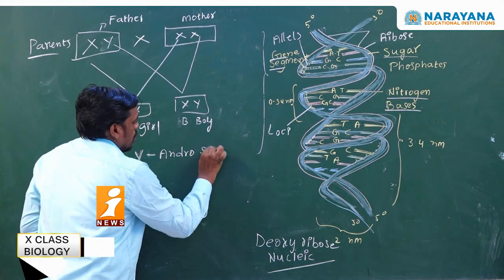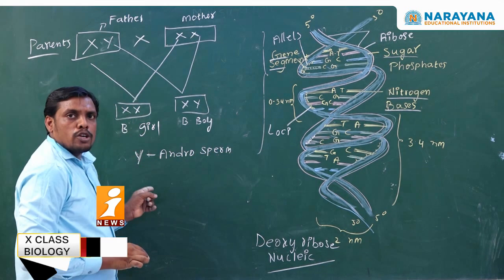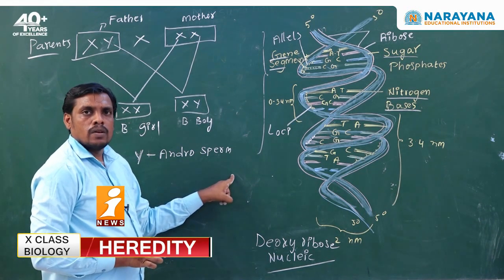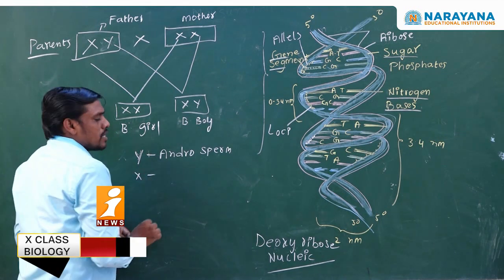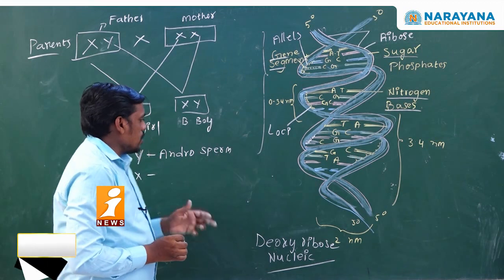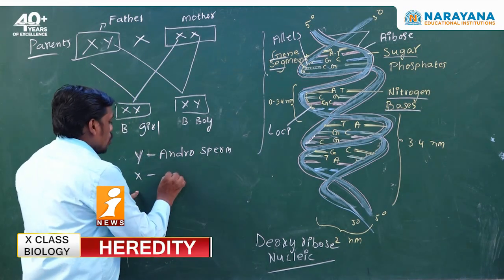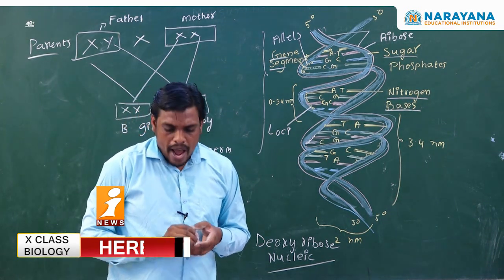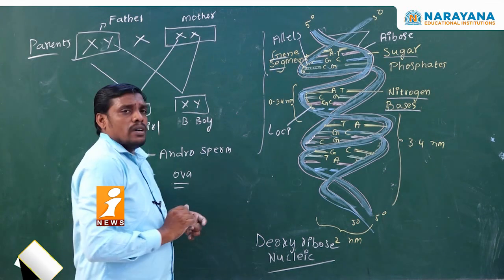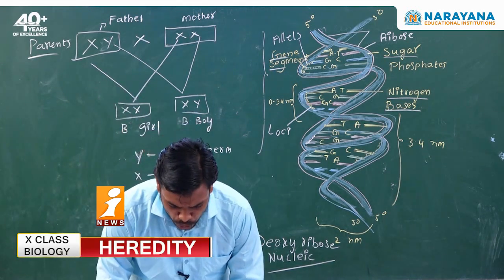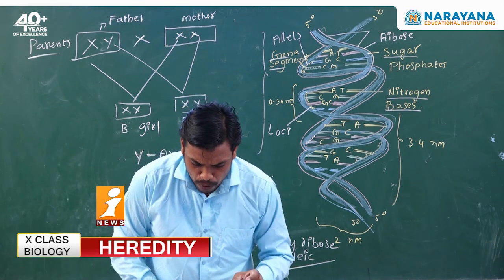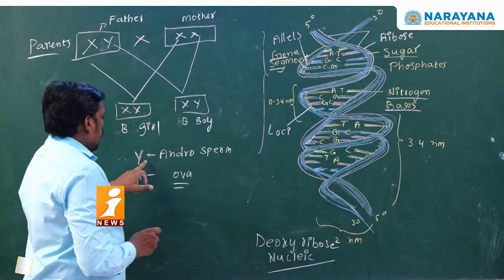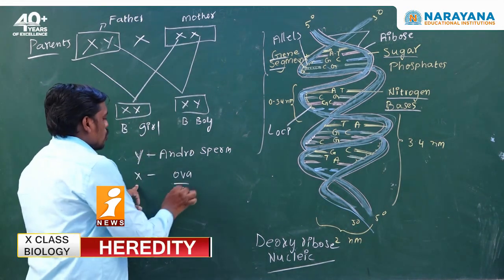Generally, the Y chromosome belongs to the androsperm. Androsperm means the Y chromosome is present inside the sperm, the male sperm. The X chromosome belongs to the mother, which means the ova. Hence, the X chromosome does not play an important role during sex determination. The Y chromosome has a specific role in the determination of sex. So, the Y chromosome is called androsperm, and the X chromosome is called the ova.